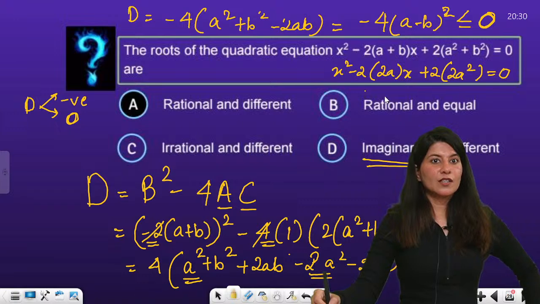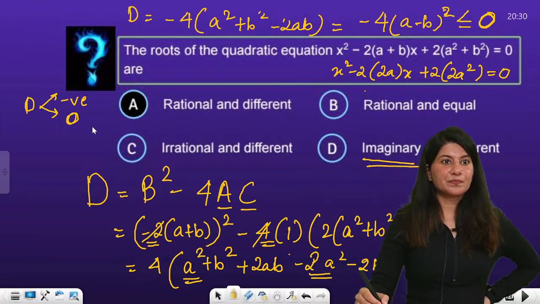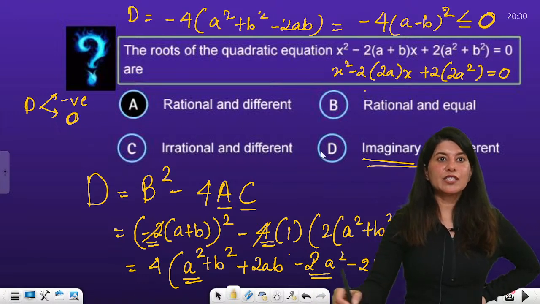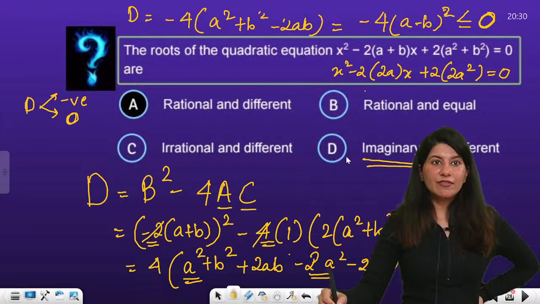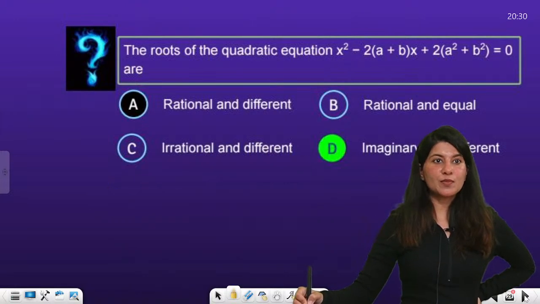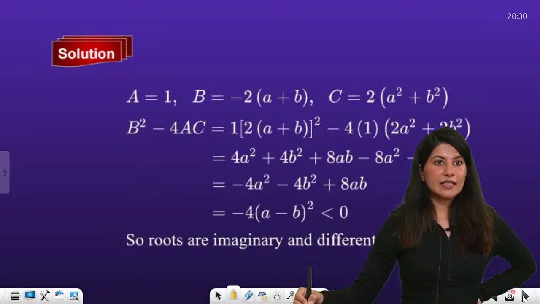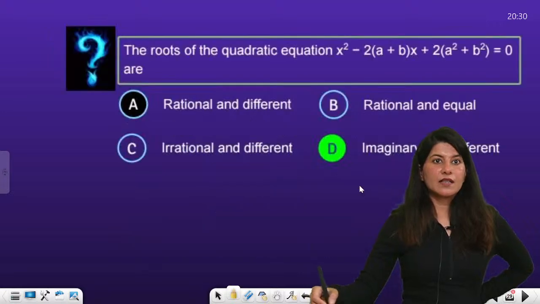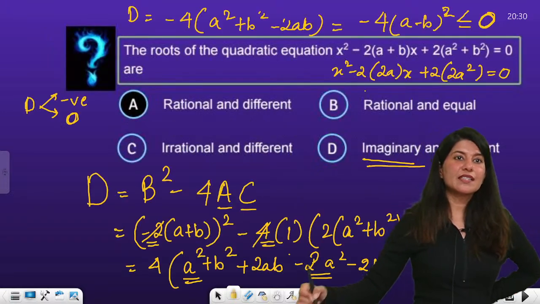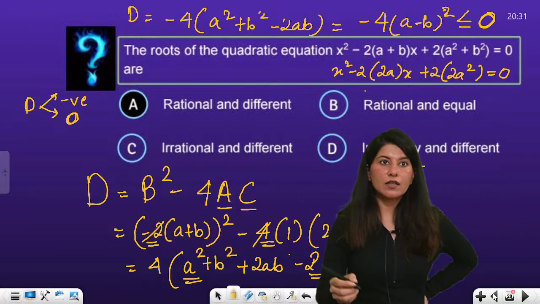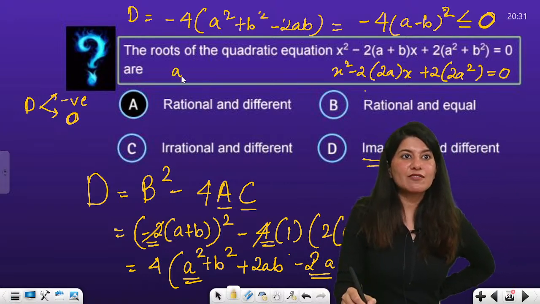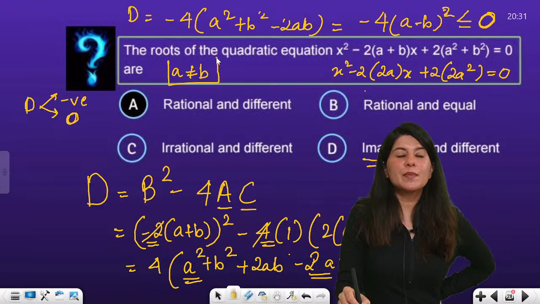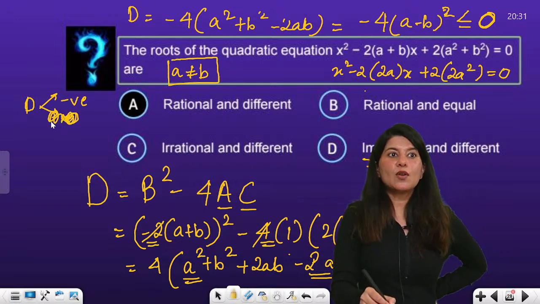Is that clear? So from here, yes, negative or 0. So imaginary and different is one option which may be correct. Right? So yes, forget about imaginary and different. Okay, so this question has some technical error, or they can just give us this information: A is not equal to B. This should be mentioned in the question. Yes, A not equal to B.